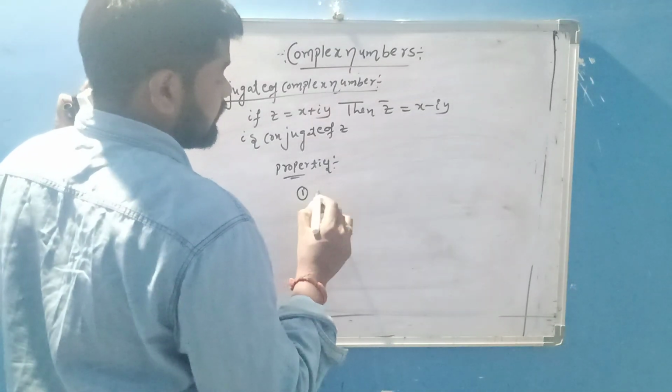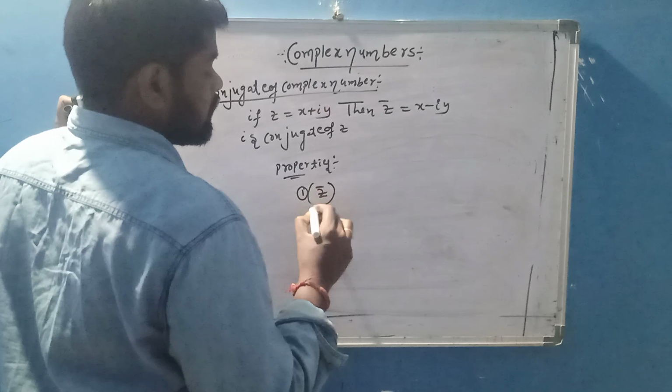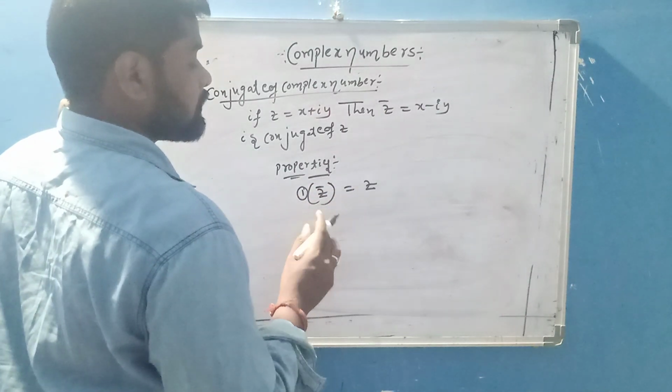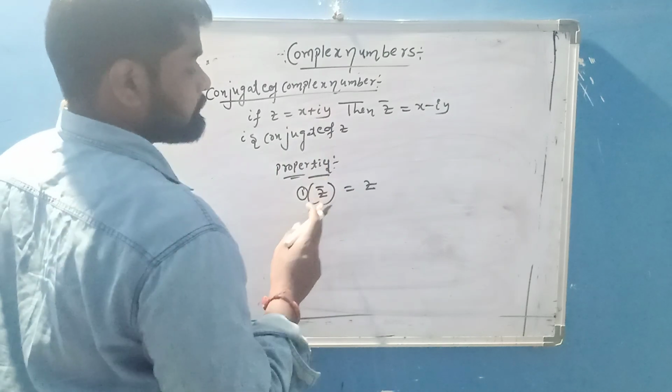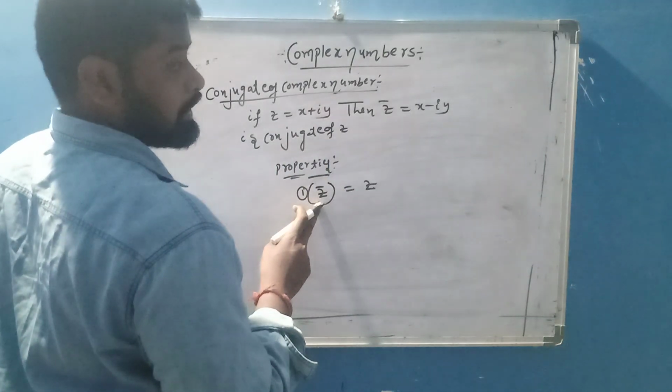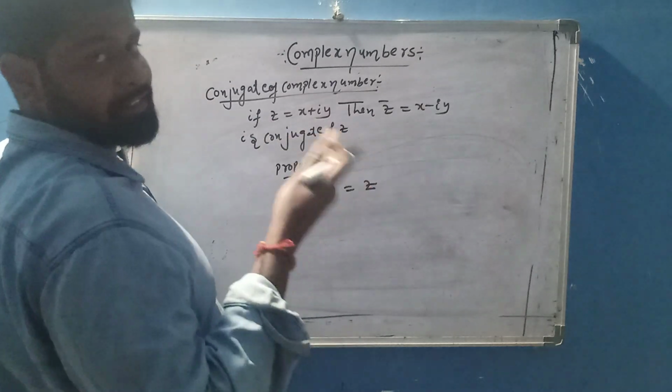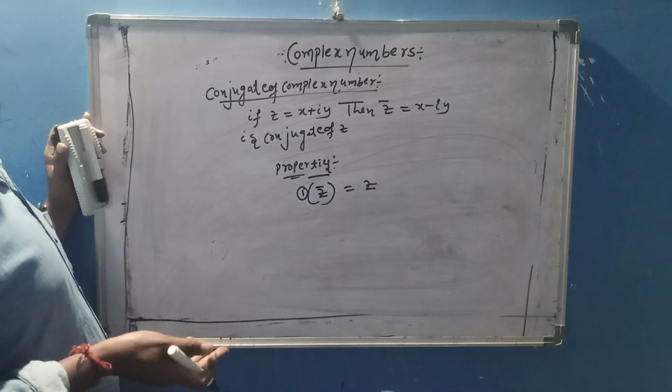Properties. First property, z bar whole bar is equal to z. Take any example, z equal to x plus iy; replacing gives x minus iy, and again you can replace it to get back the original value.